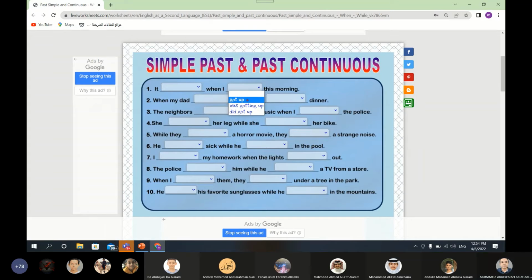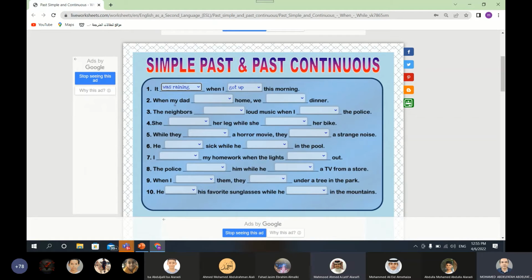All students, you can turn on your microphones and participate answering the activity. Got up. Good. Yeah, when I got up, this is the past simple. So what was happening when I got up this morning? When I got up, it what? It rained, raining, was raining. It was raining. Excellent. When plus past simple, and the first action past continuous. It was raining when I got up this morning. Bravo.